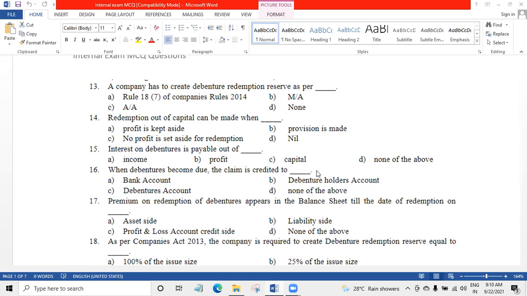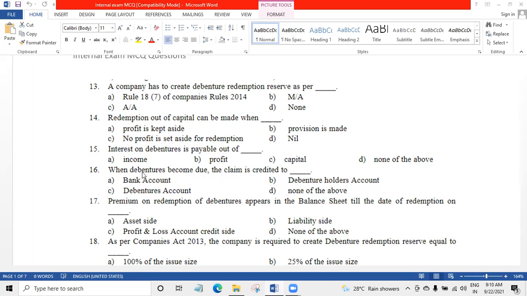16 number is B. Answer is debenture holder account. Debenture become due, the claim is credited to debenture holder's account. What is the entry of due? Debenture account debit to debenture holder account.